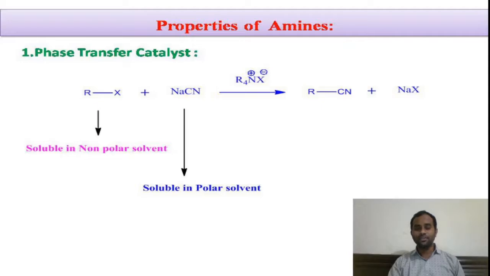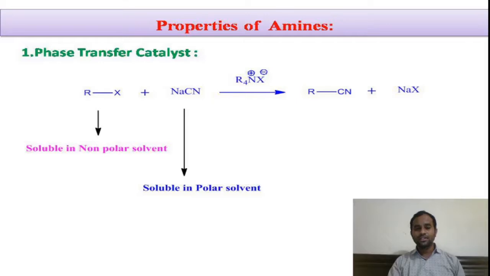Once again I am reminding you, this phase transfer catalyst is a chemical substance which is helpful to increase the rate of reaction involving immiscible solvents. In that, our catalyst will be helpful in transferring the reacting species, that is the group or the ion, from one phase to another phase. So thereby the rate of reaction increases. The chemical substance used for that is called a phase transfer catalyst, and the phenomenon is called phase transfer catalysis. Right? Here this is a nucleophilic substitution reaction.